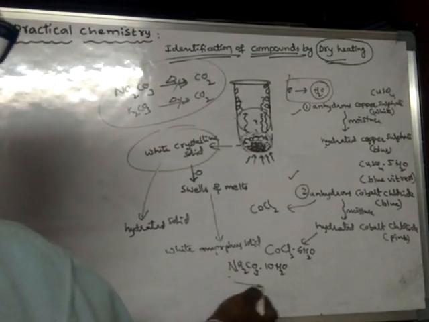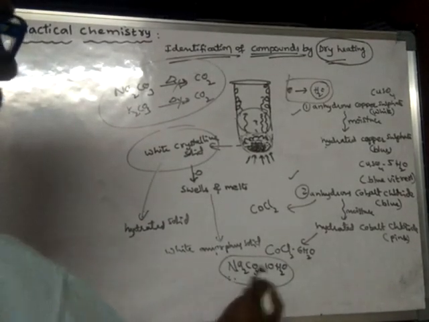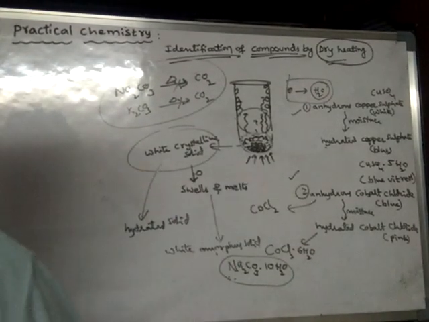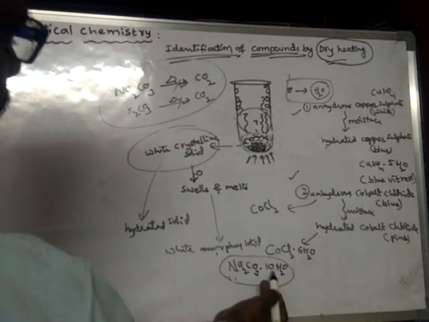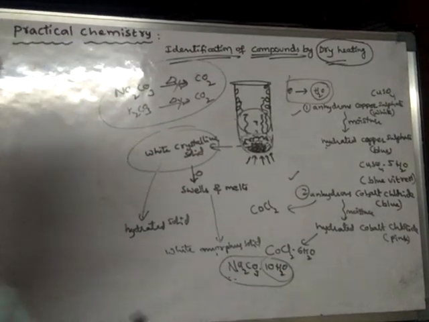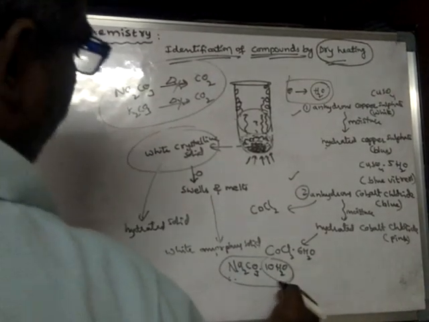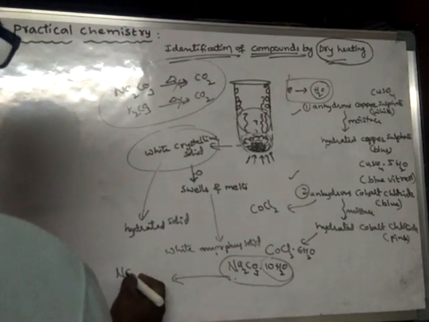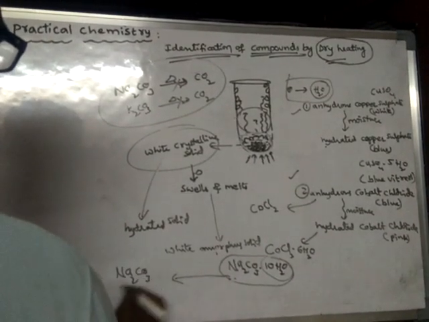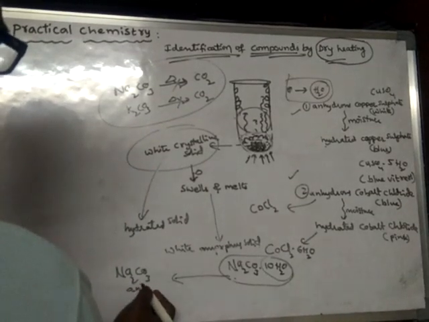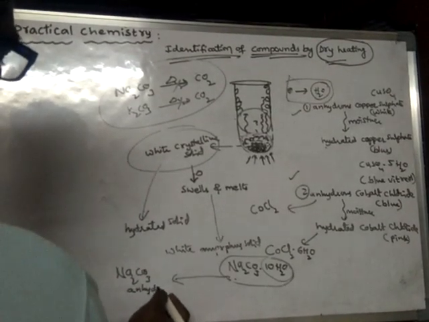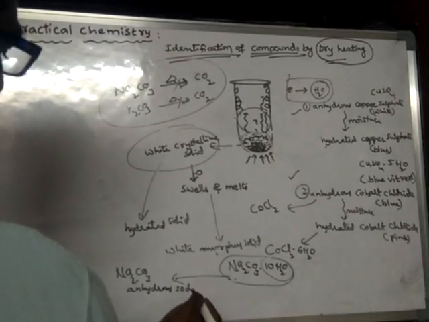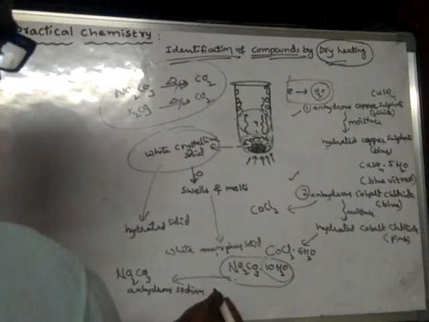Actually this is hydrated sodium carbonate, generally called washing soda. When washing soda is heated, it loses its water of crystallization and finally turns to Na2CO3, which is called anhydrous sodium carbonate.